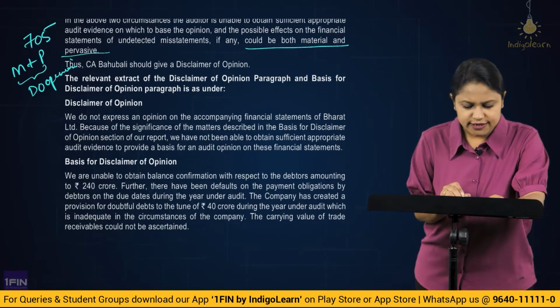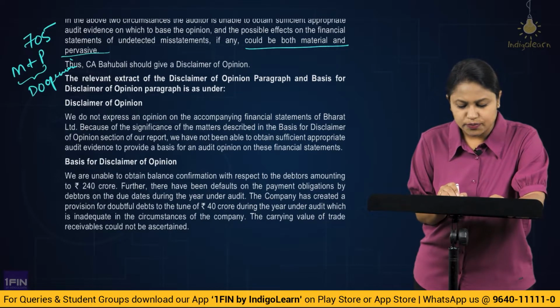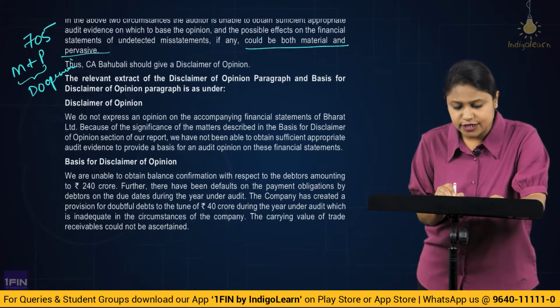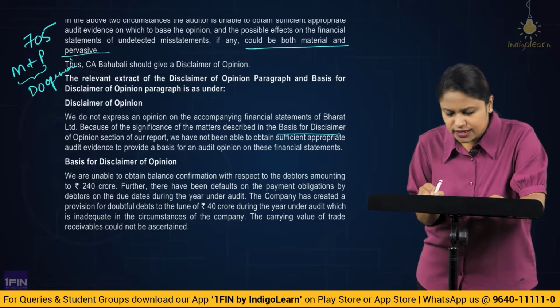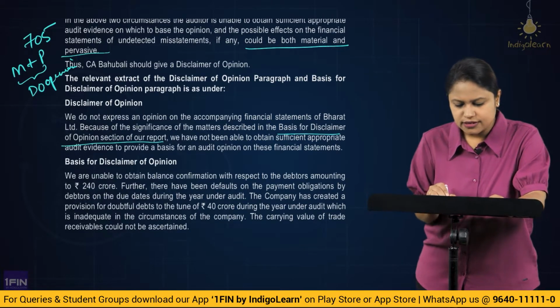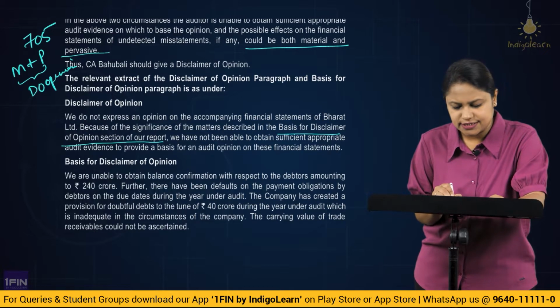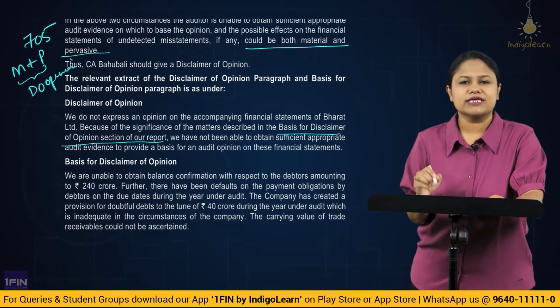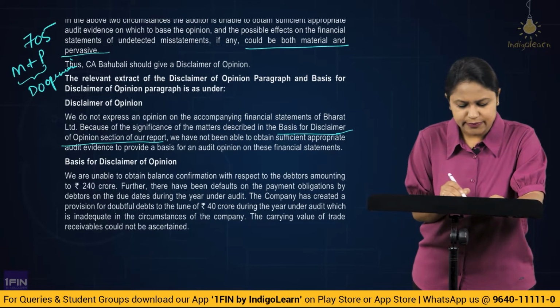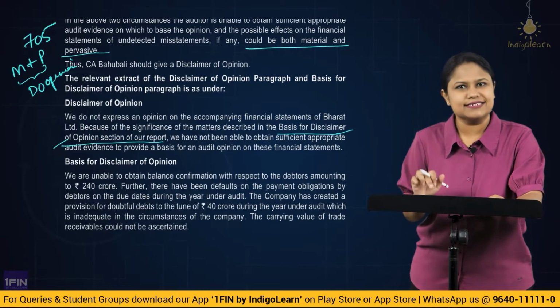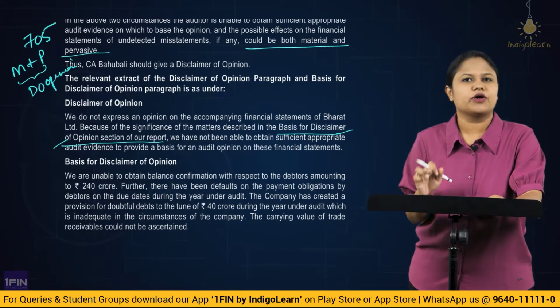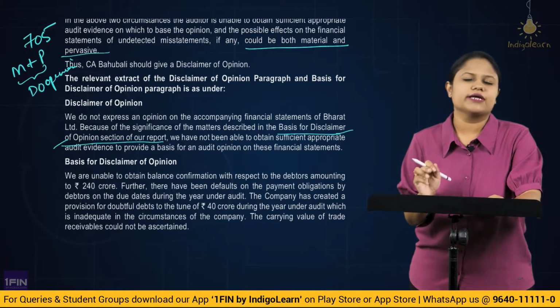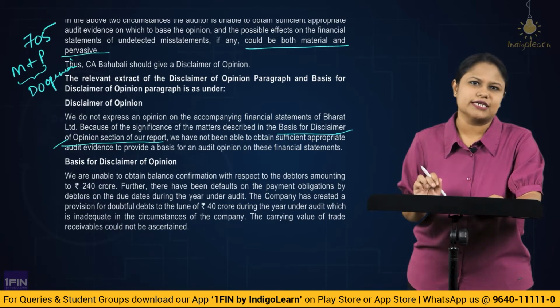Here, we do not express an opinion on the accompanying financial statement of Bharat Limited because of the significance of the matter described in the basis for disclaimer of opinion section of our report. We have not been able to obtain sufficient appropriate audit evidence to provide a basis for an audit opinion on these financial statements. Here you give the reference to the next paragraph, that is the basis for disclaimer of opinion paragraph, where you give the reason why you could not find sufficient appropriate evidence, and because of which you are ending up giving no opinion on the financial statements.